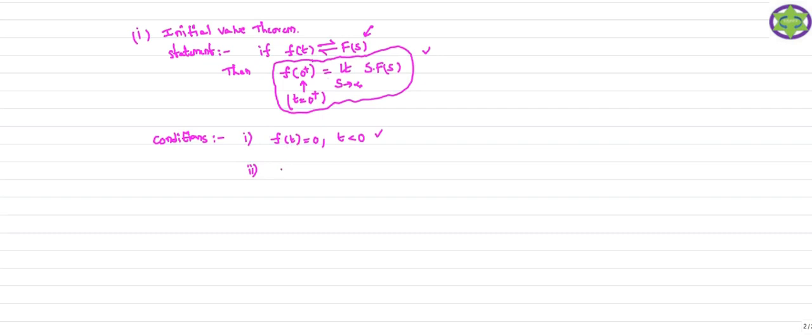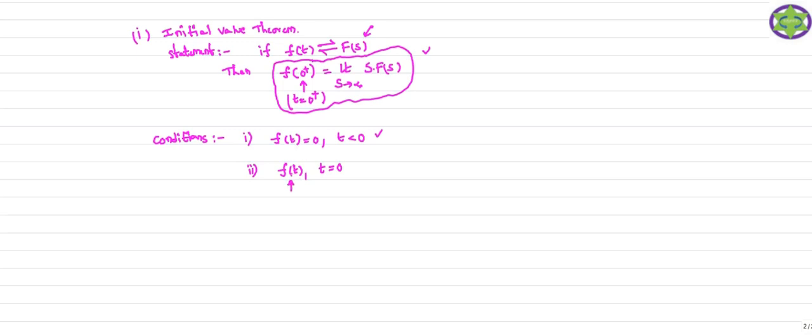And the second condition is that the signal f of t does not have any discontinuities at t equal to 0. Whatever signal you consider here, f of t is the time domain signal.